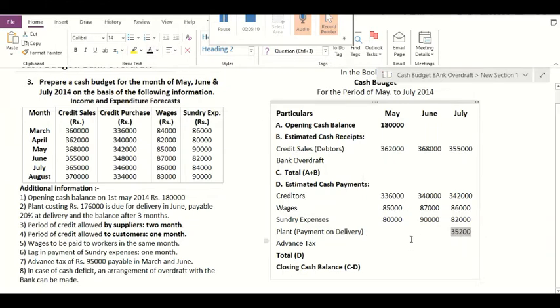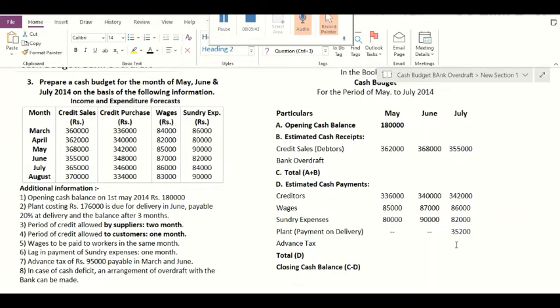So the next item of expense is advance tax. Okay, so advance tax of rupees 95,000 is payable in March and June. The month of March is not part of our budget period. Our budget period is May, June and July. Therefore, we are concerned only with the month of June. So in the month of June, we are supposed to pay advance tax of rupees 95,000. So we have to take the payment of advance tax, which is 95,000 rupees.